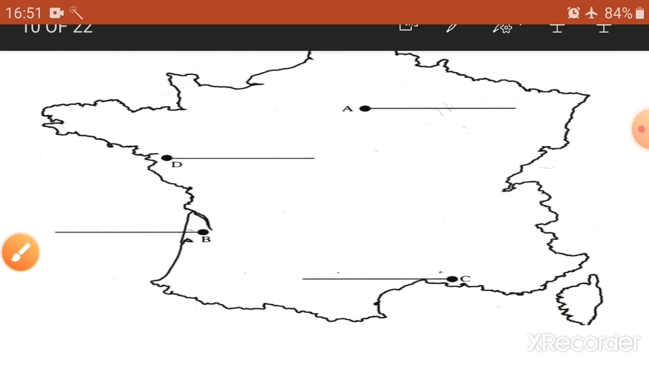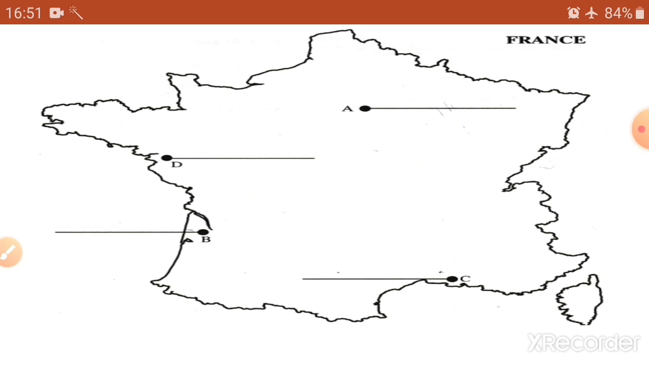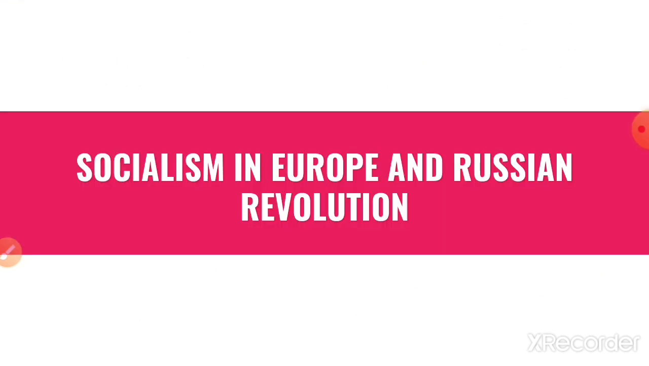So let's move on to our next lesson, our second lesson in history, that is Socialism in Europe and the Russian Revolution.